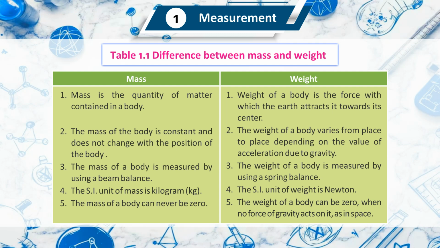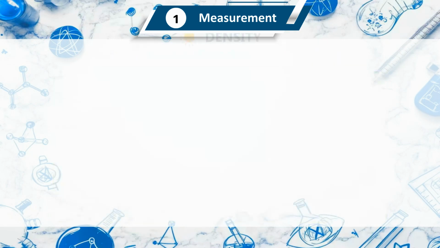The mass of a body is measured by using a beam balance. The weight of a body is measured by using a spring balance. The SI unit of mass is kilogram, kg. The SI unit of weight is Newton. The mass of a body can never be zero. The weight of a body can be zero when no force of gravity acts on it, as in space.